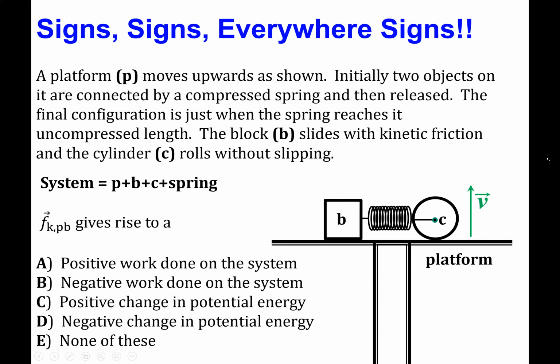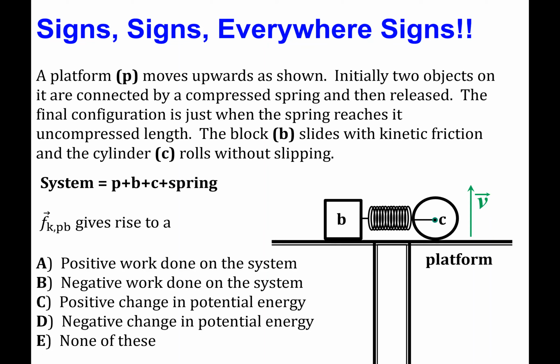Let's return now to the question of characterizing the frictional force of the platform acting on block B. So before we return to the options for the answer to this question, we want to think about what the frictional force does. So first of all, it's a non-conservative force because it dissipates or changes the form of energy, of kinetic energy, into another form, and in a way that you cannot then retrieve that energy and produce kinetic energy again, as a spring would do. So it's a non-conservative force.